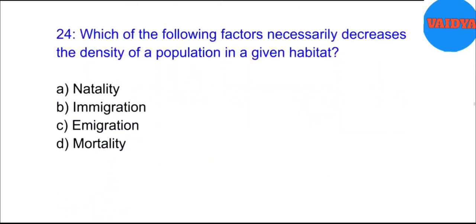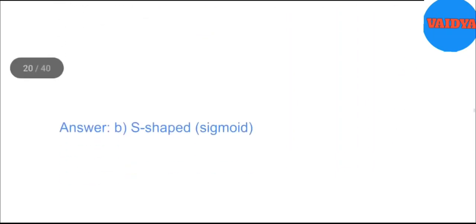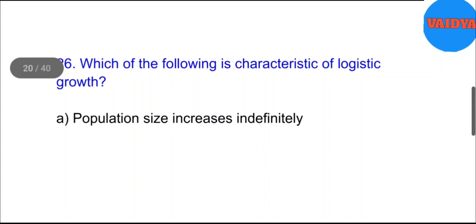24. Which of the following factors necessarily decreases the density of a population in a given habitat? A. Natality. B. Immigration. C. Emigration. D. Mortality. Answer. C. Emigration. 25. Logistic growth is represented by which type of curve? A. J-shaped. B. S-shaped sigmoid. C. Straight line. D. Wavy line. Answer. B. S-shaped sigmoid.